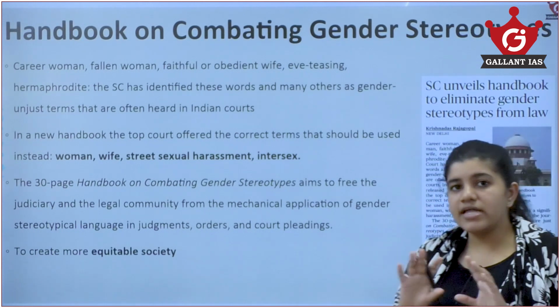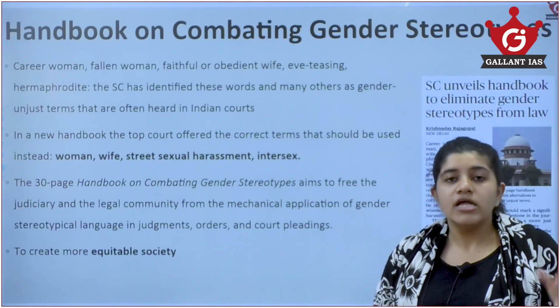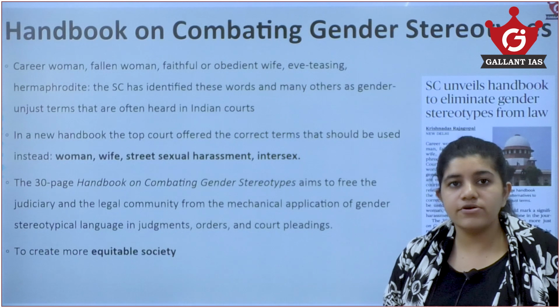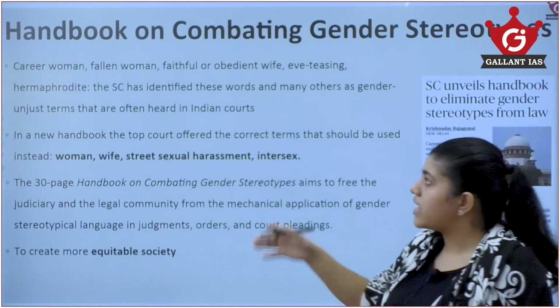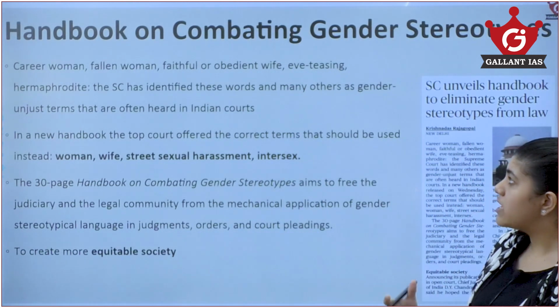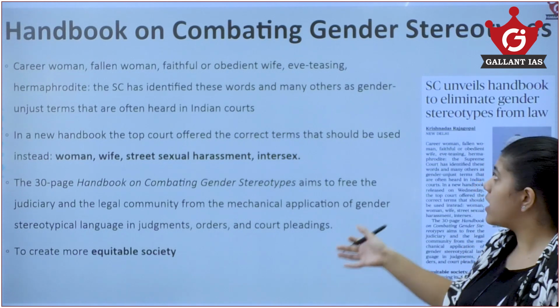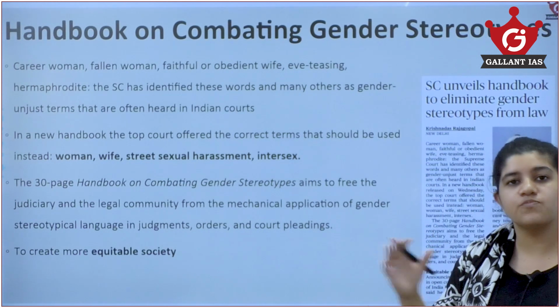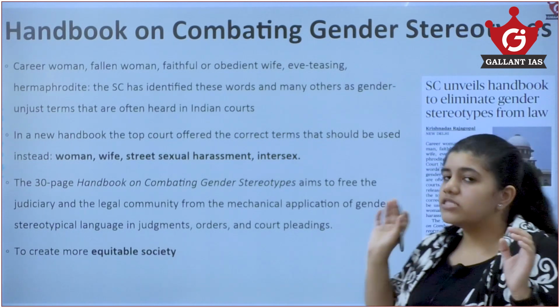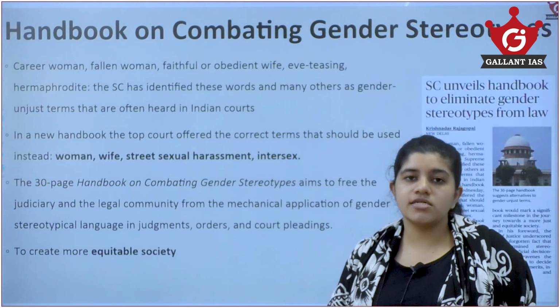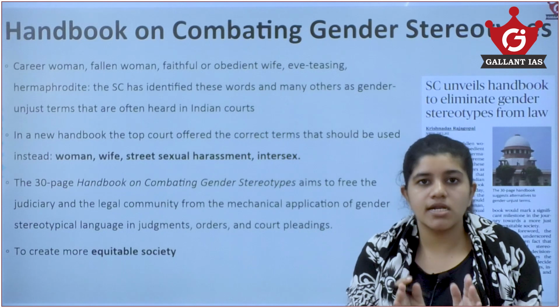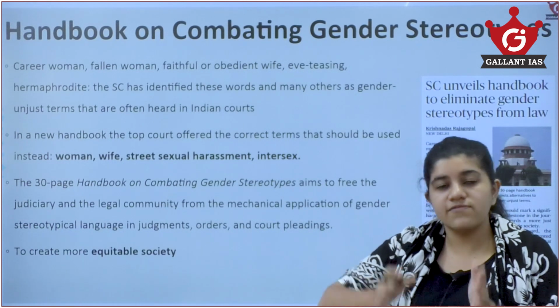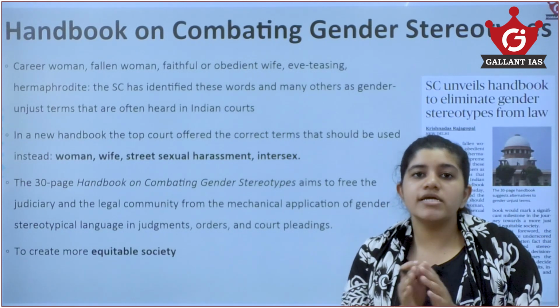Now the thing is, in a Supreme Court hearing, the words that are usually used to refer to a woman are career woman, fallen woman, faithful, or an obedient wife, eve teasing. These are some of the terms that are used to refer to women in the case of Supreme Court hearings and such. So the Supreme Court wants to actually change this. They want women to be called by a certain name, whether it's woman, wife, or intersex.